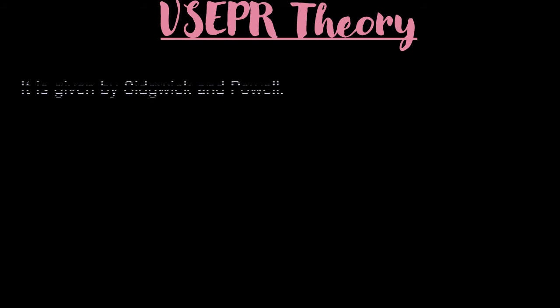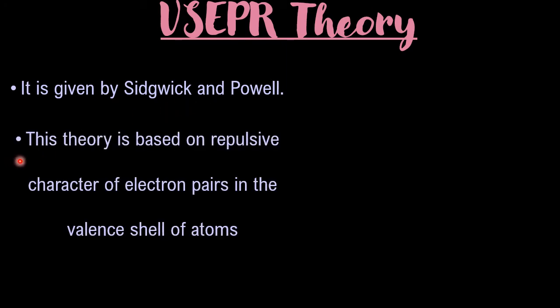The VSEPR theory is given by Sidgwick and Powell, most important scientists. This theory is based on the repulsive character of electron pairs in the valence shell of atoms. I told already, okay. So in the valence shell, how many electron pairs are there? Let them go for minimum repulsions after the bonding.